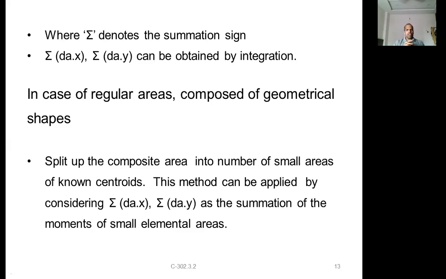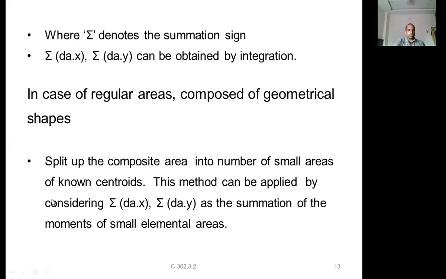split the composite area into a number of small areas of known centroids. It means it is composed of some triangle and rectangle, or square and rectangle, or triangle and square, like that. A trapezoidal shape you can divide into a rectangle and triangles. So you have to split the section into known areas, the known centroids of the regular figures. How to find the regular figure centroid, let us discuss later.